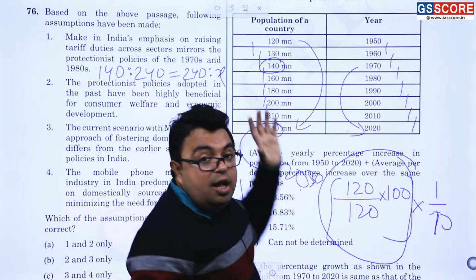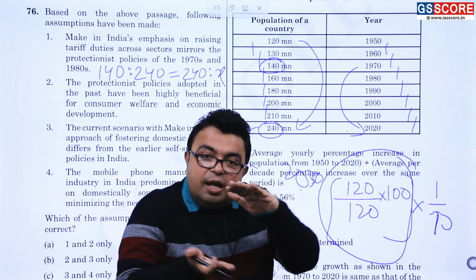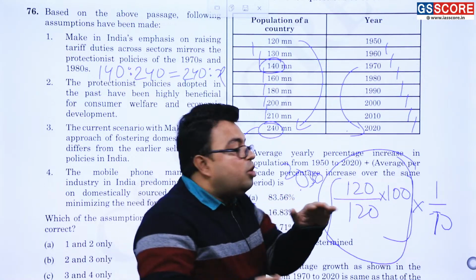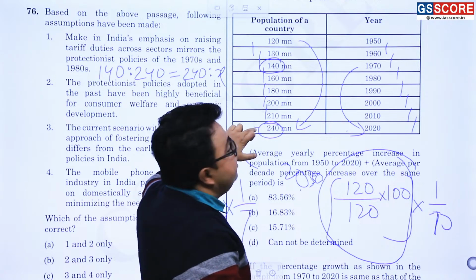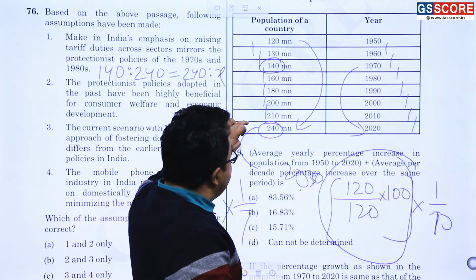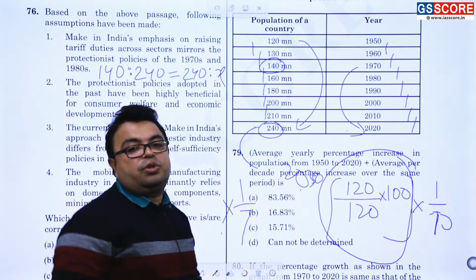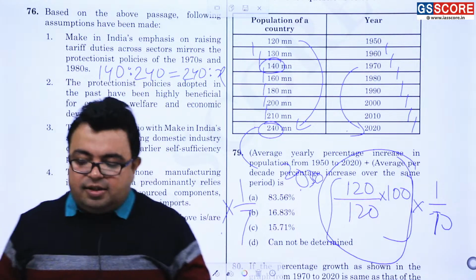So it means a fraction can be converted to a percentage and a percentage can be converted to a fraction. It does mean that this very ratio of 140 and 240 will be exactly the same as the ratio of 240 and this x, and then you will be getting the answer of the question.